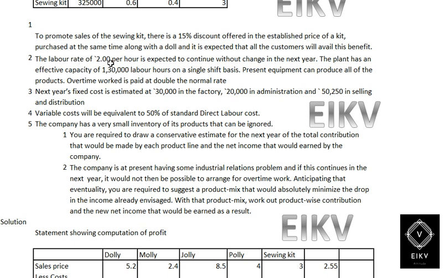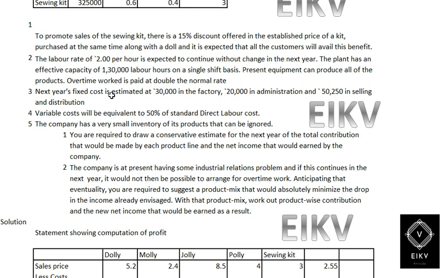Second point, the labor rate of 2 per hour is expected to continue without change in the next year. The plant has an effective capacity of 130,000 labor hours on a single shift basis. The present equipment can produce all of its products. Overtime worked is paid at